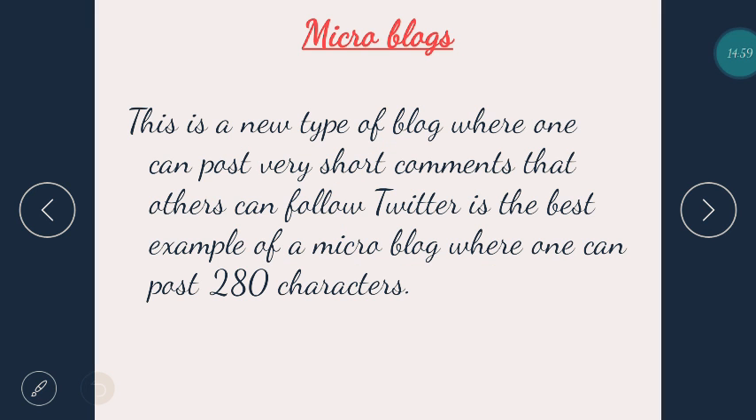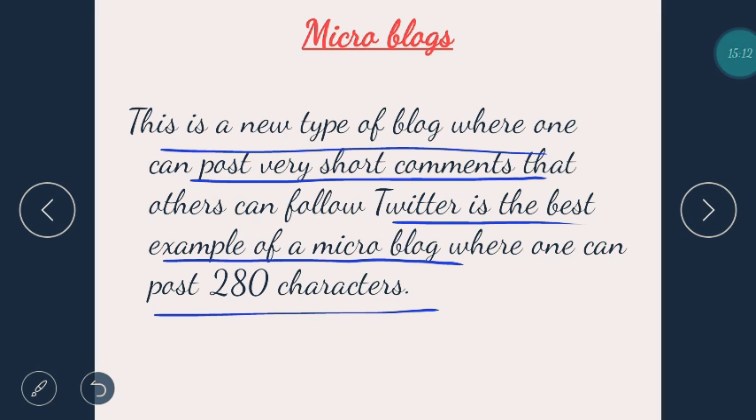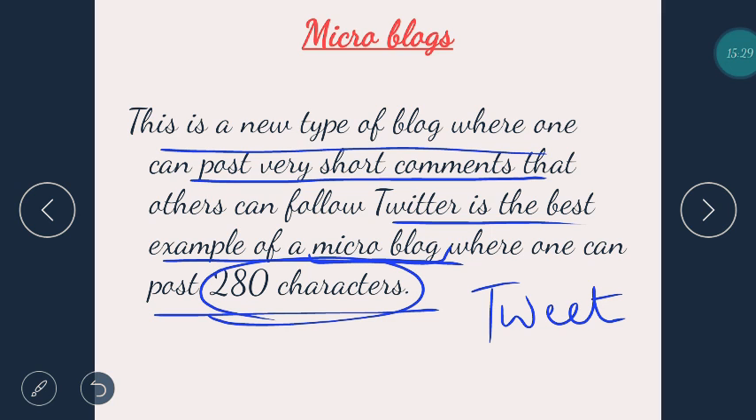And microblogs: this is a new type of blog where one can post very short comments that others can follow. Twitter is the best example of a microblog, where one can post 280 characters. You have heard of this word tweet. A tweet is a microblog. It's a very short blog on some particular topic, written in 280 characters. This needs to be learned.